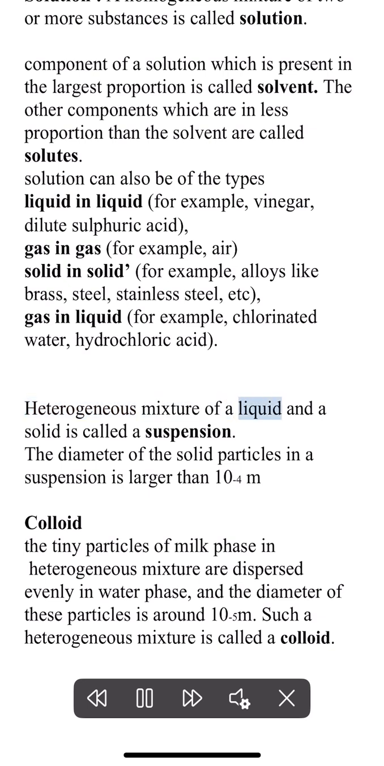A heterogeneous mixture of a liquid and a solid is called a suspension. The diameter of the solid particles in a suspension is larger than 10^-4 meters. Colloid: the tiny particles of the milk phase in this heterogeneous mixture are dispersed evenly in the water phase, and the diameter of these particles is around 10^-5 meters. Such a heterogeneous mixture is called a colloid.